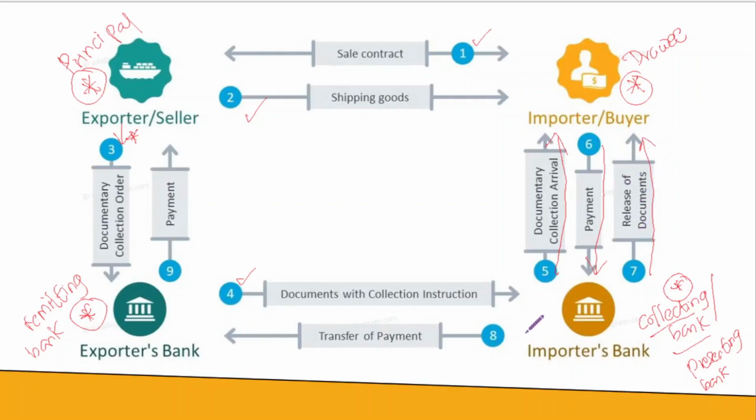The collected payment will thereafter be transferred from the presenting bank to the remitting bank. Then the remitting bank will transfer the payment to the principal. And through this, the international trade and transfer of payment is completed. So I hope Article 3 was clear to you. Who are the parties involved? Remember, there are 4 main parties: principal, remitting bank, collecting bank and presenting bank. And section B talks about the drawee separately.